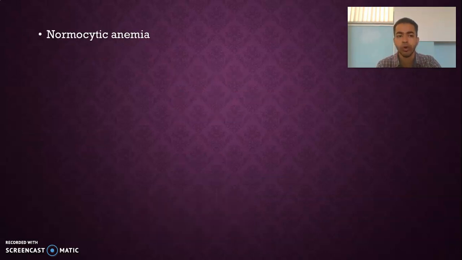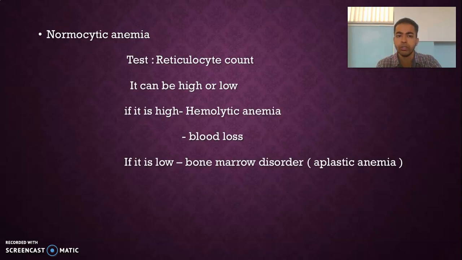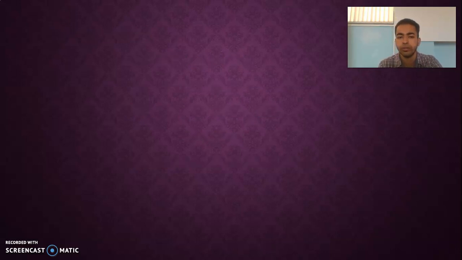The next one is normocytic anemia. The test done for detecting normocytic anemia is the reticulocyte count. It can be either high or low. If it is high, we can term it hemolytic anemia, where the hemoglobin content is being broken down by various means, or if there is blood loss. And if it is low, then we can confirm that it is mainly due to a bone marrow disorder, which is also called aplastic anemia.